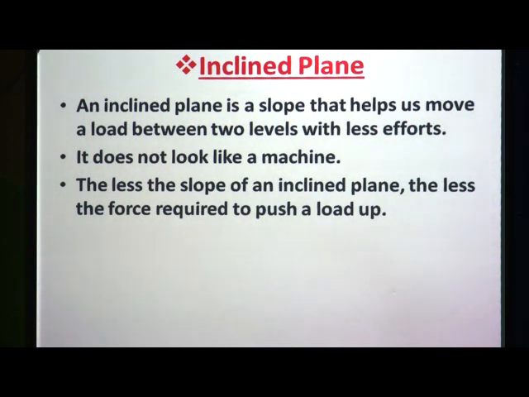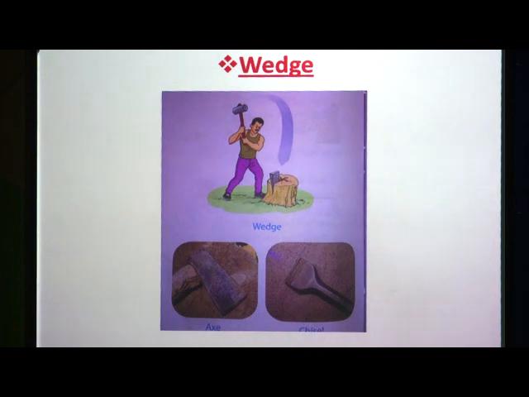So, this is how the inclined plane works and helps us like a machine. Now, we have to see the next simple machine, that is the wedge. A wedge is made of two inclined planes.